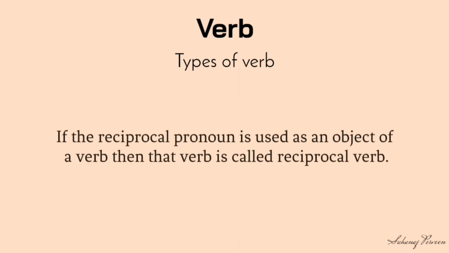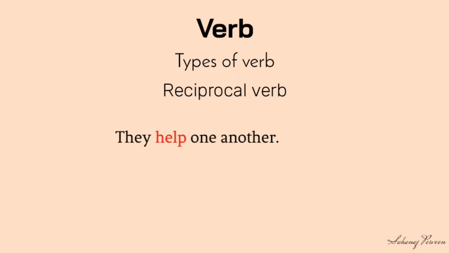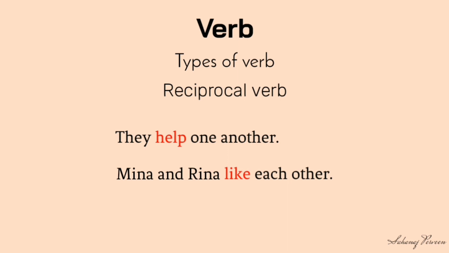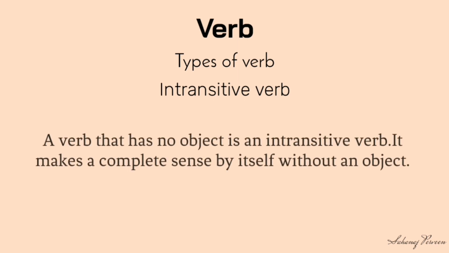Reciprocal. If a reciprocal pronoun is used as an object of a verb, then that verb is called a reciprocal verb. Look at the examples. They help one another. Mina and Rina like each other. Here, help and like are examples of reciprocal verbs. Intransitive. A verb that has no object is an intransitive verb.